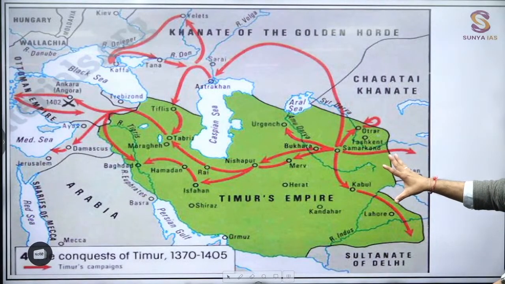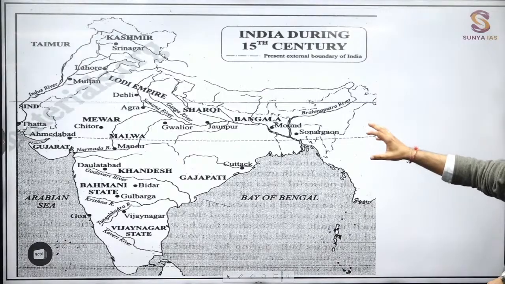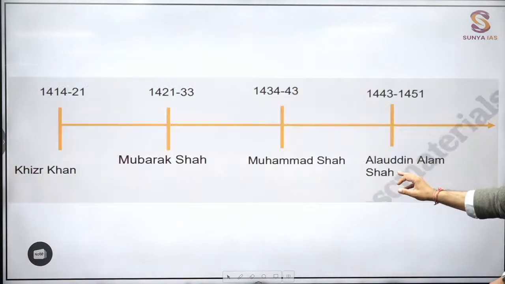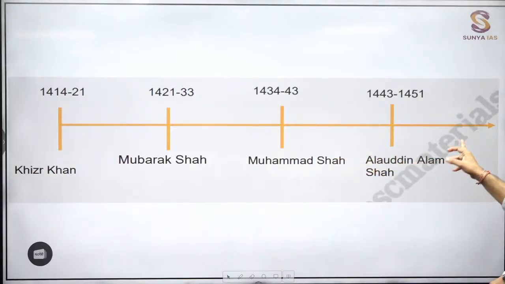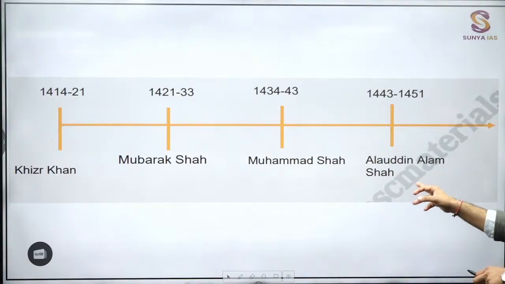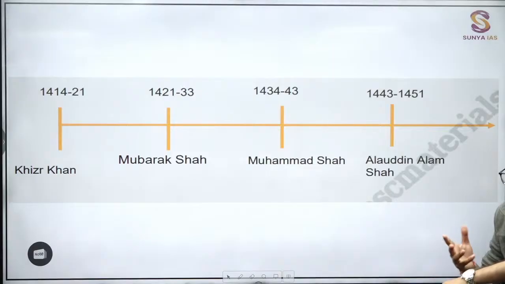This is the more expansion you will be finding now over here. Now this is the time frame of Lodhis, but before Lodhis, who were there? Sayyids, right? So Sayyid dynasty, 1414 to 1451. Khizr Khan, Mubarak Shah, Muhammad Shah, Alauddin Alam Shah. Only these particular rulers, if you remember, more than enough.